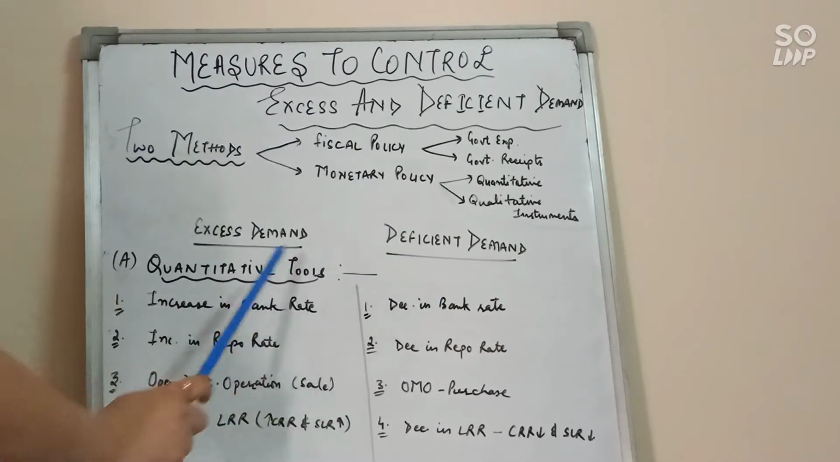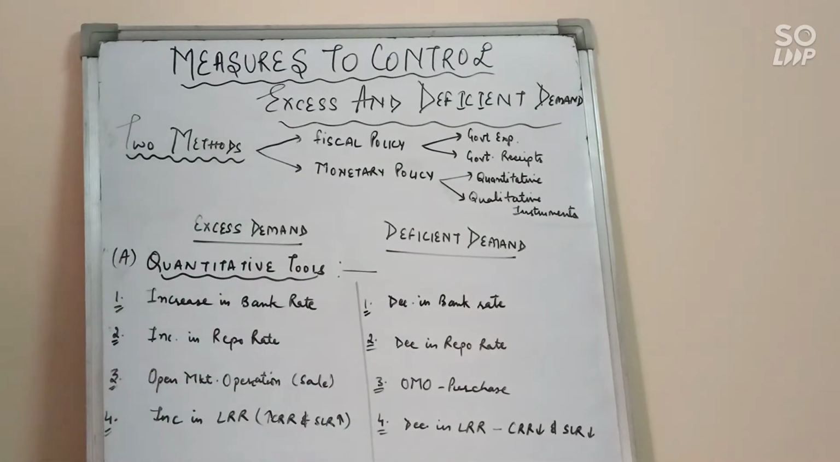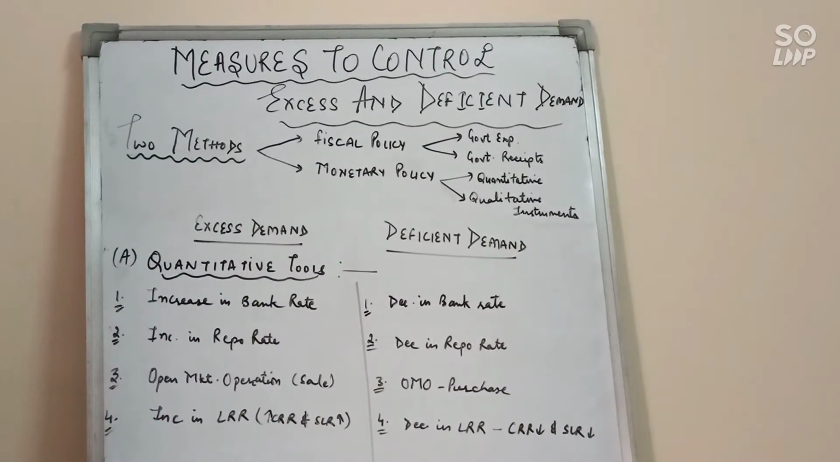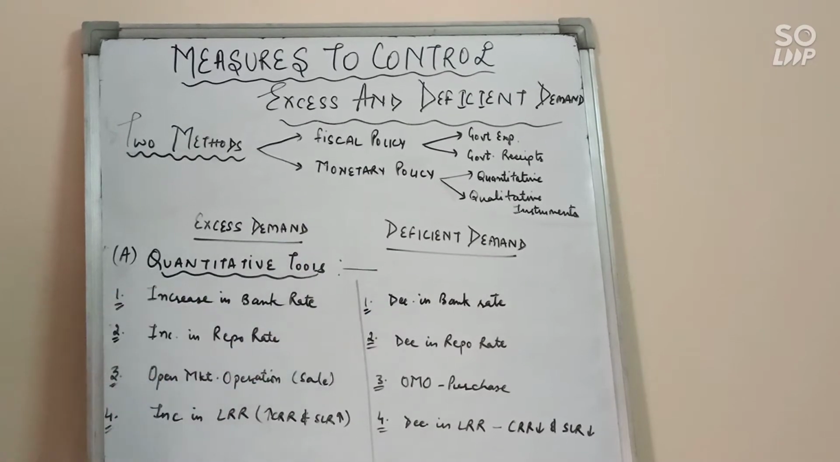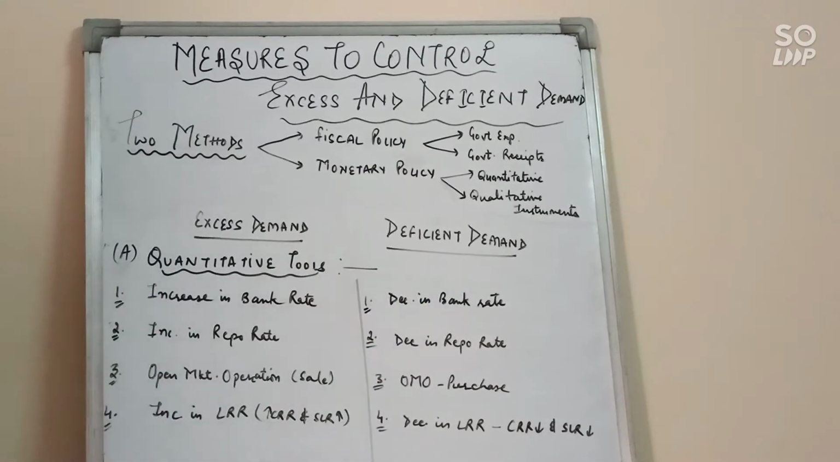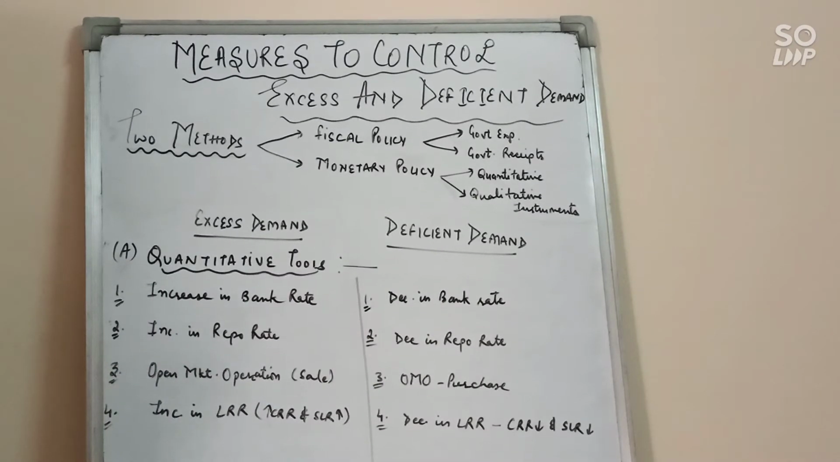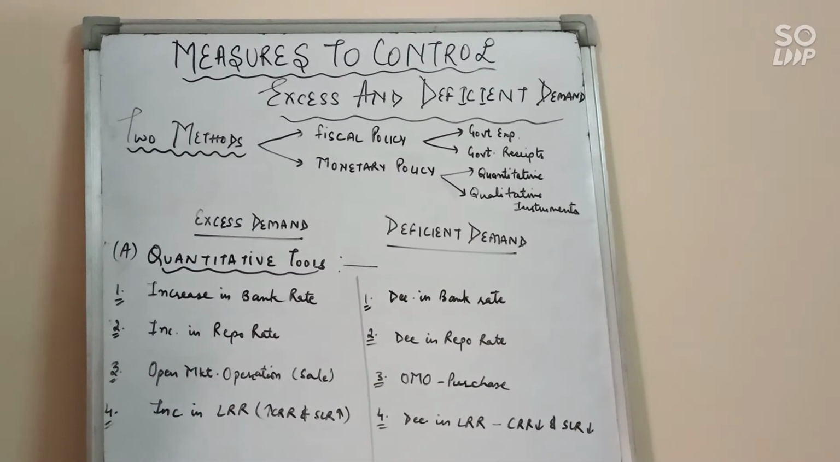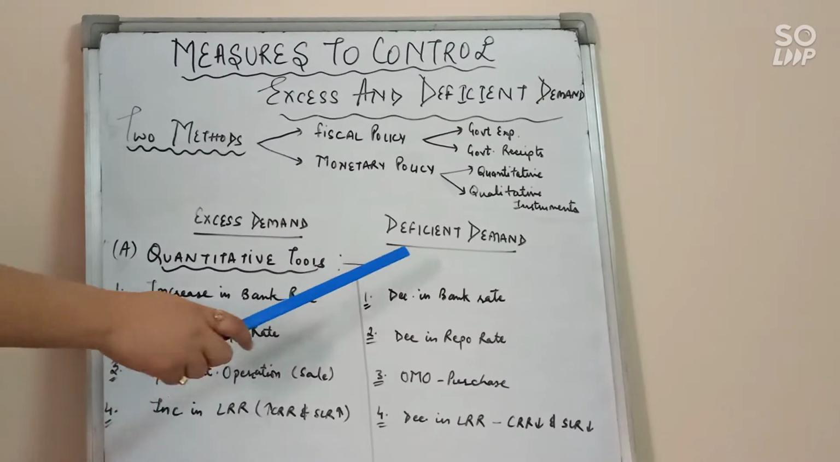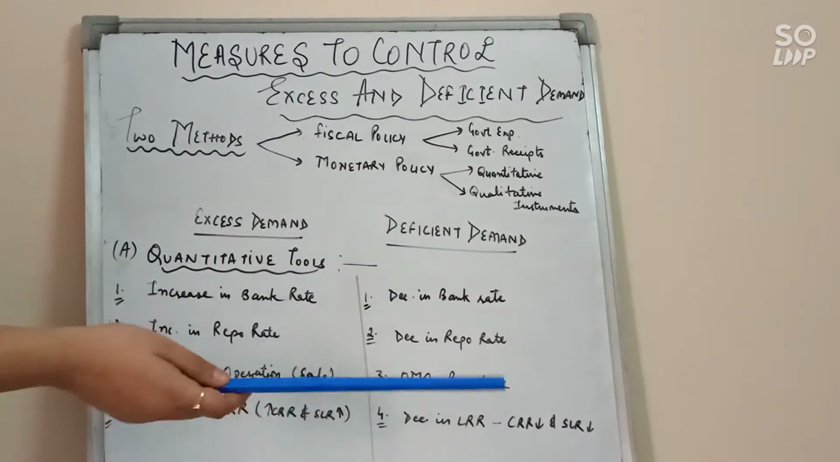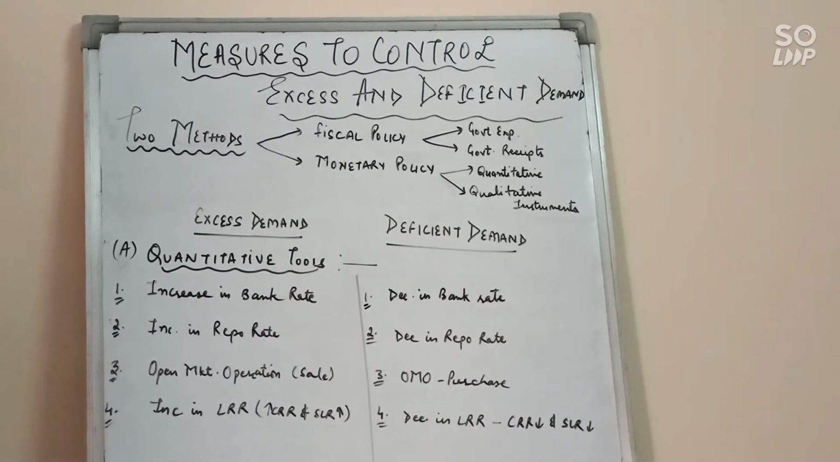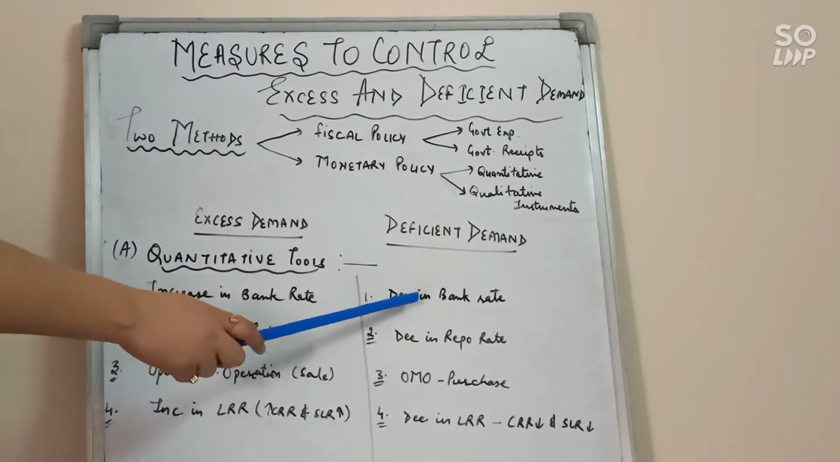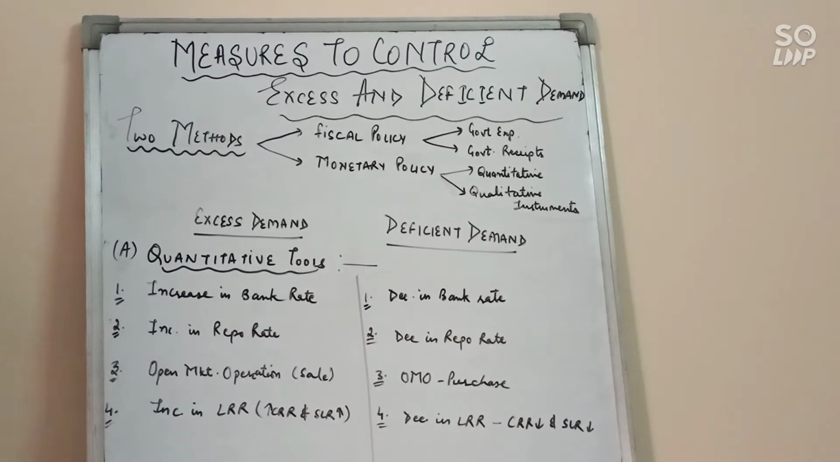And in deficient demand, what will we do? The central bank will decrease the bank rate and it automatically decreases the cost of borrowing. Automatically it helps to expand credit. It leads to a fall in the market rate of interest, which encourages people to borrow more funds because the funds will be cheaper. So it helps to increase the aggregate demand. Next, second, repo rate.